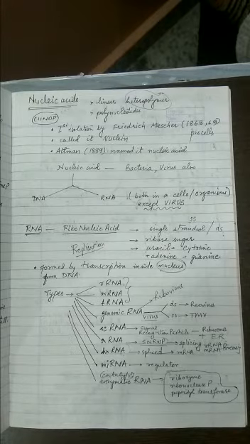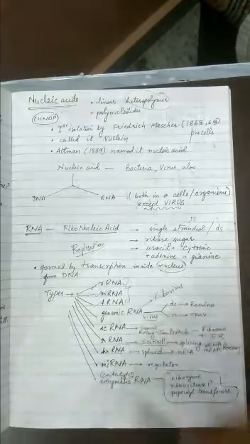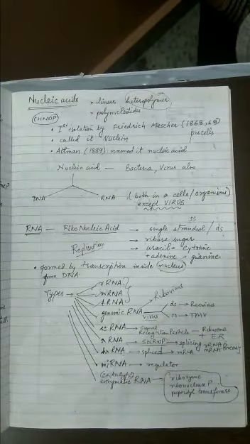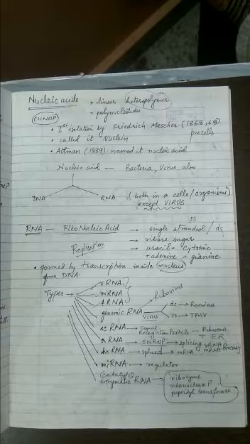Now the next is the tRNA. Now these are the three main types of RNA which you will be learning in detail in 12th also. The first one is the tRNA. So tRNA is also called the soluble RNA because for a long time it was not discovered by scientists because it was very small in size, later discovered. Because it is smaller in size, it was easy to pass through the filtration process. That's why it is called sRNA or soluble RNA.